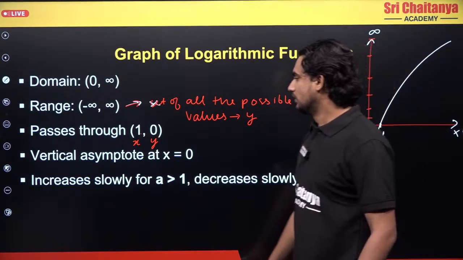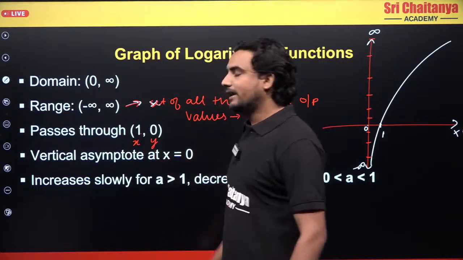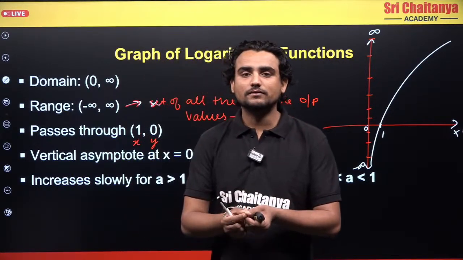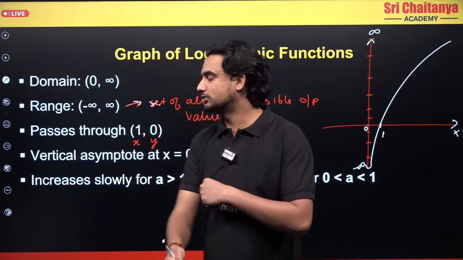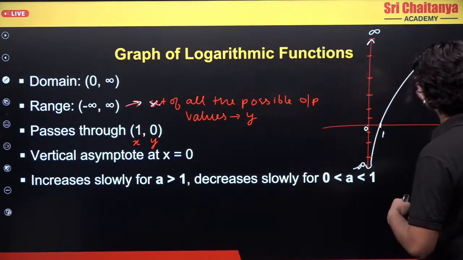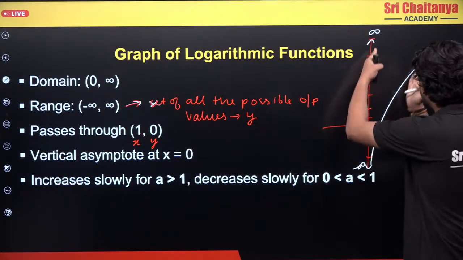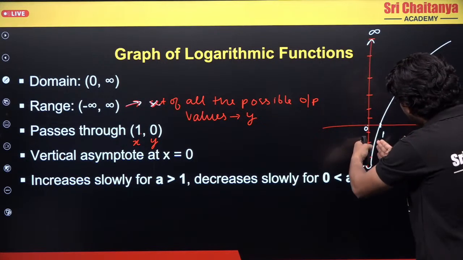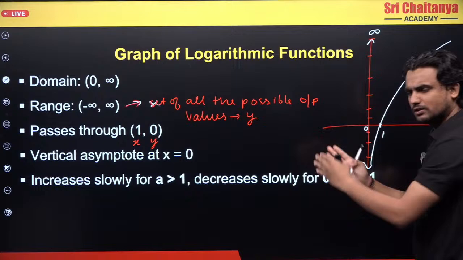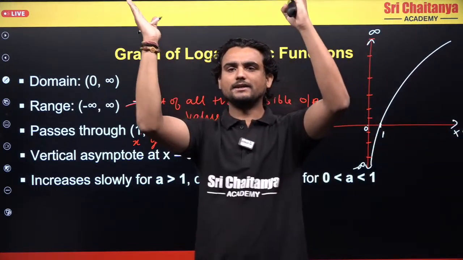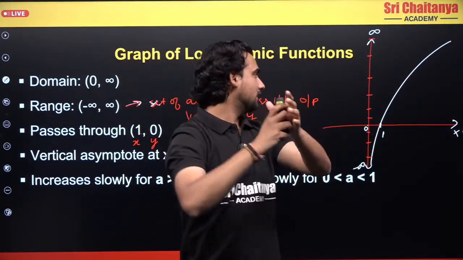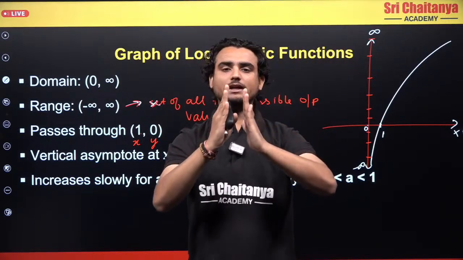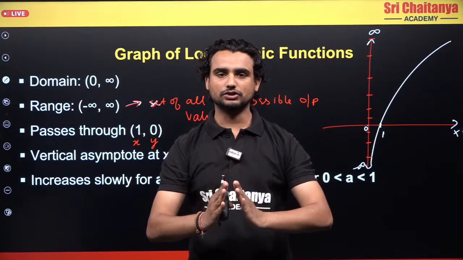Now, vertical asymptote at x equals 0. What is an asymptote? As I told you, an asymptote is something which seems to touch but never touches. So this is my graph and this is my y-axis. What you see is that the distance between the y-axis and this graph is continuously decreasing, but they will never touch each other. It will look something like this, but it will never touch here. Clear?